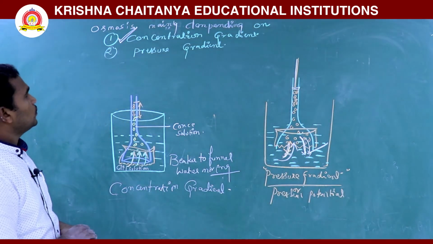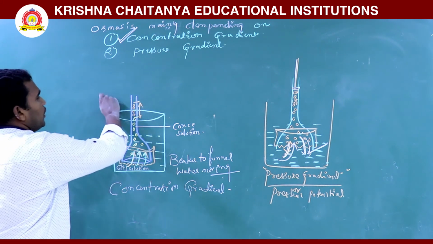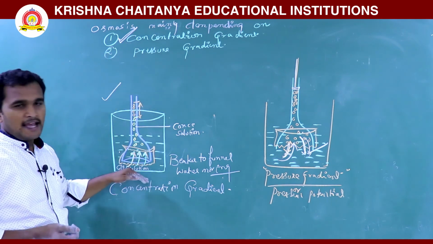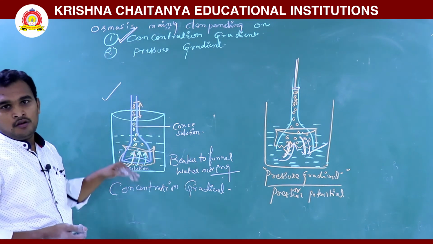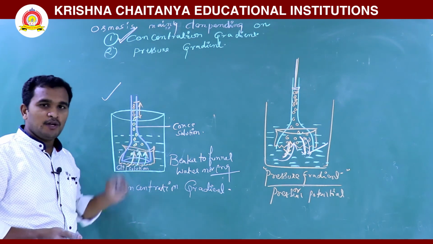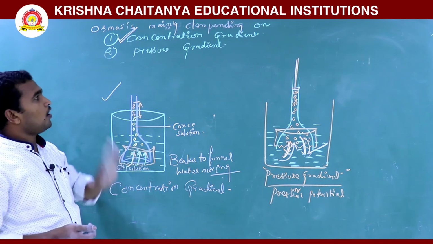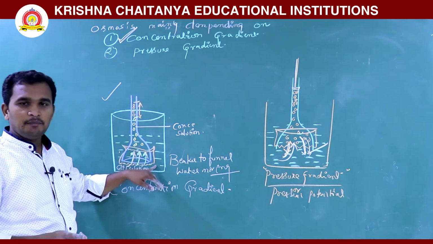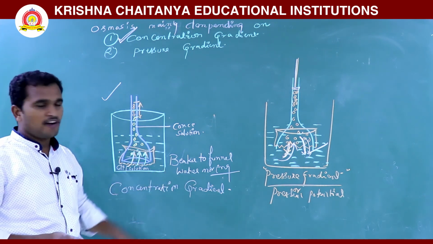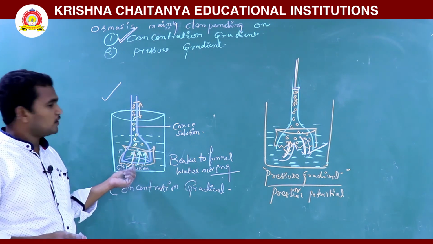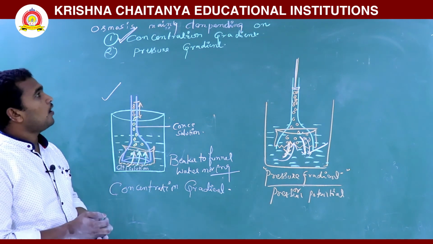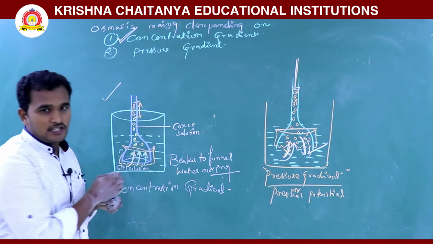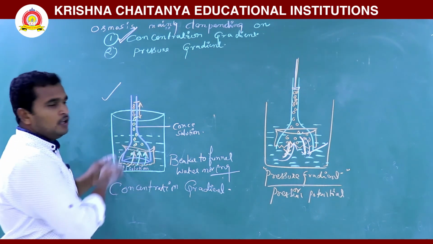So these are the two experiments. What did you learn in this experiment? According to the concentration gradient, water diffuses from high concentration to low concentration through a semi-permeable membrane. This is called osmosis. Because of the high concentration of water in the beaker, water moves into the funnel by osmosis through the egg membrane. Here more concentration, here less concentration, so water moves from here to here.